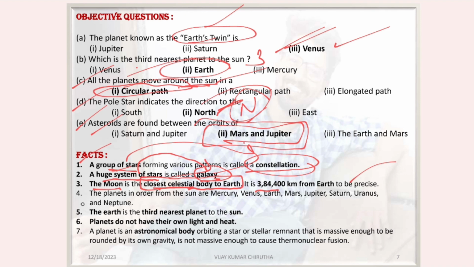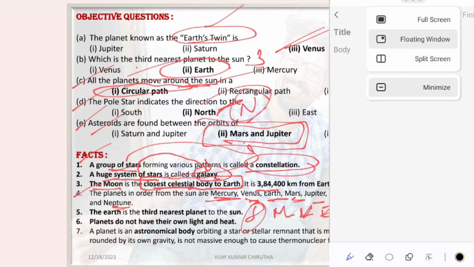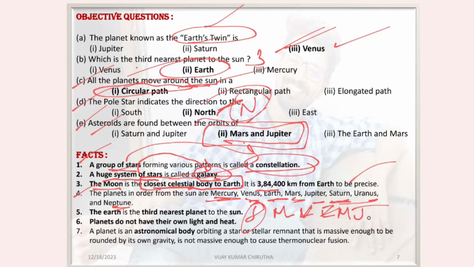To be precise, the planets in order from the Sun are: Mercury, Venus, Earth, Mars, Jupiter, Saturn, Uranus, Neptune.